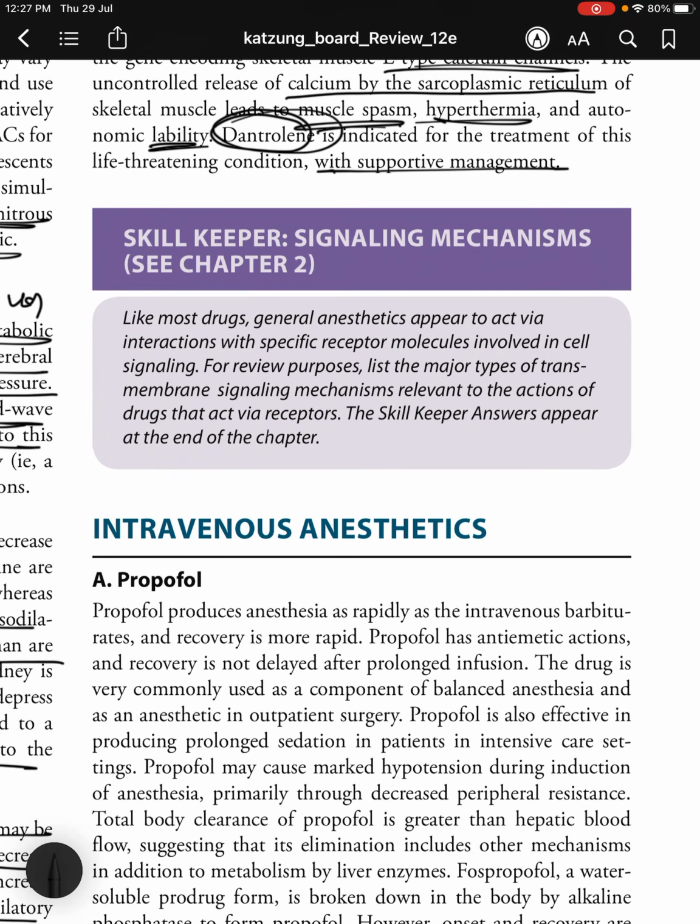So, Skillkeeper, like most drugs, general anesthetics appear to act via interactions with specific receptor molecules involved in cell signaling. For review purposes, you can list the major types of transmembrane signaling mechanisms relevant to the actions of drugs that act via receptors. We'll talk about them later.